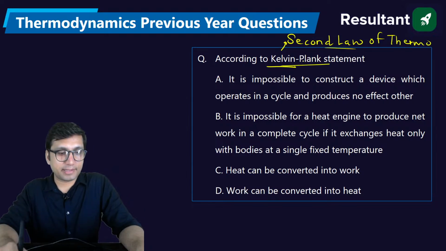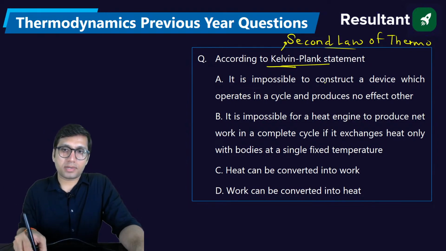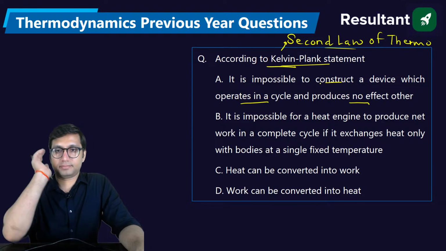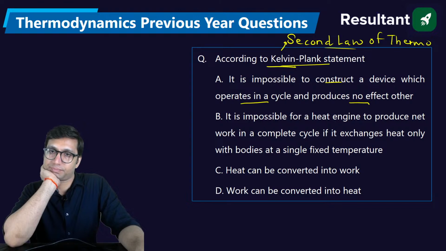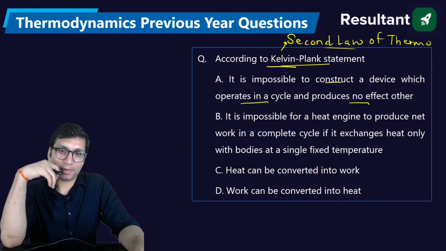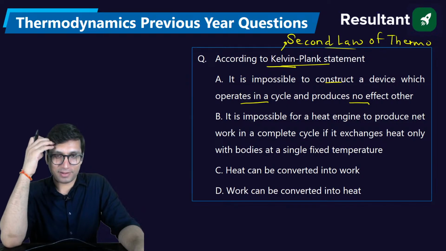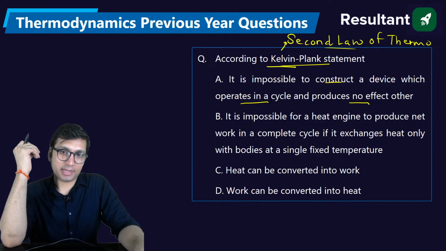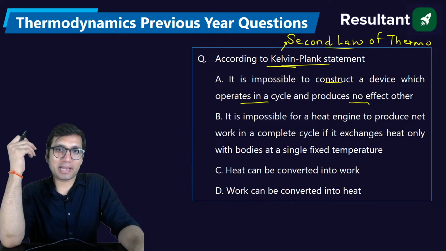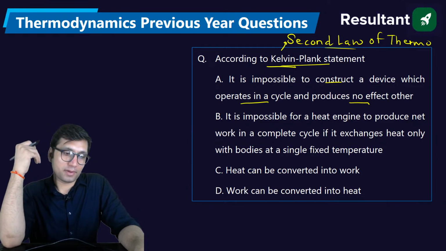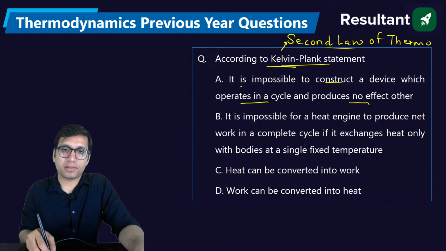This is a very important statement. What does the Kelvin-Planck statement say? What does the Kelvin statement tell us? It is impossible to construct a device which operates in a cycle and produces no effect other than... I think the person who typed these questions has made some mistake, and it is also my mistake that I have not verified these questions. No problem. The first statement is not correct.